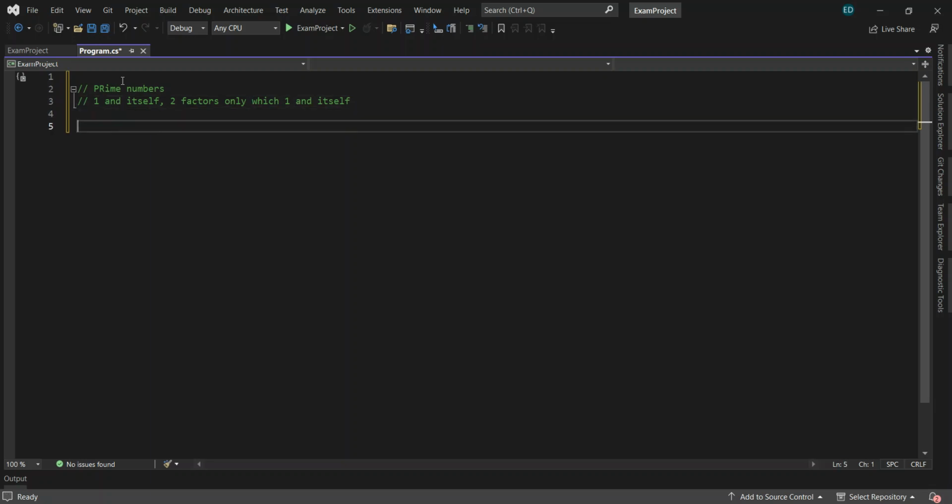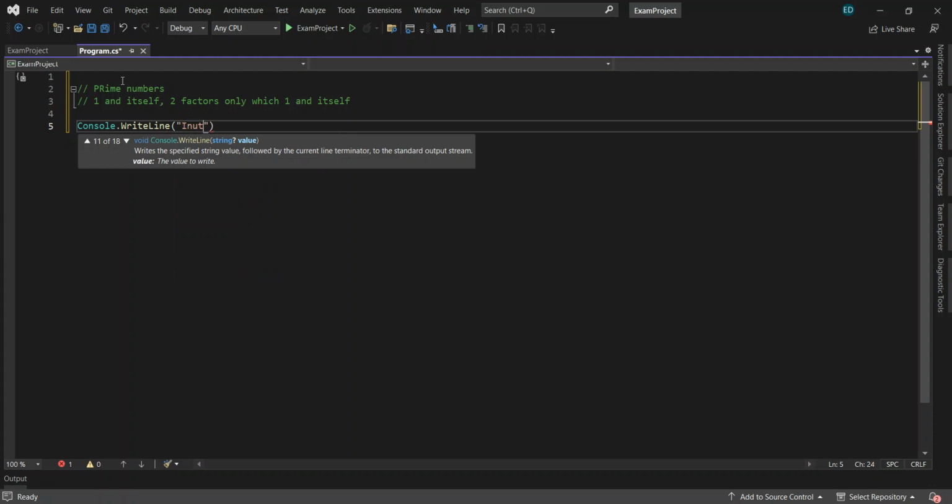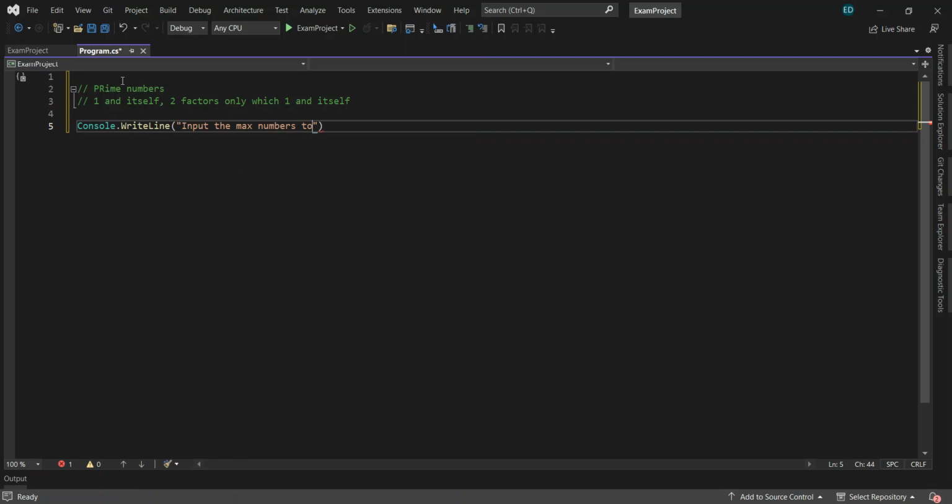Alright, so let's have a Console.WriteLine here. My typing is not good. Write line, for example, let's say input: let the user input the maximum number to test. Like for example, you want to test 100, and for 1 to 100, what are those prime numbers? That's our goal.